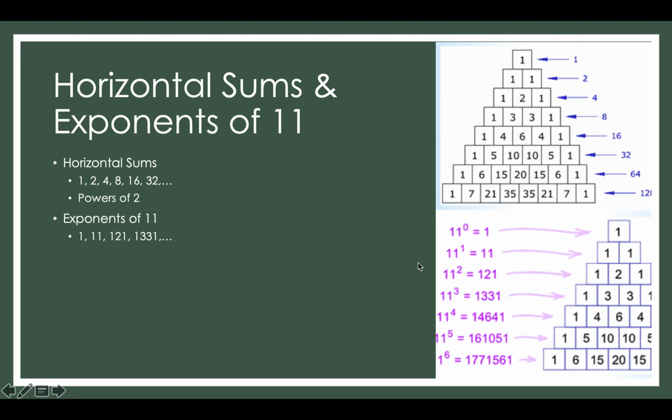And then the exponents of 11 are also in the triangle. They're across the rows as well. And instead of adding or anything like that, you literally just have to read them until you get to 11 to the fifth, which is when you carry the tens over and you have to do some addition to figure out what the number would be. So when I say exponents of 11, 11 to the 0 equals 1, 11 to the first equals 11, and you just read it across, and you'll get the exponent of 11 that you're looking for.